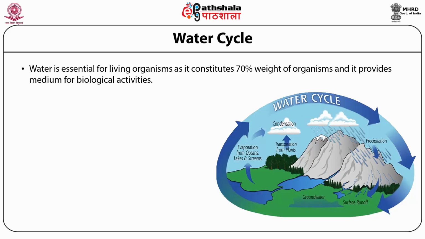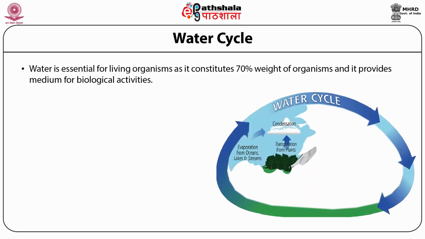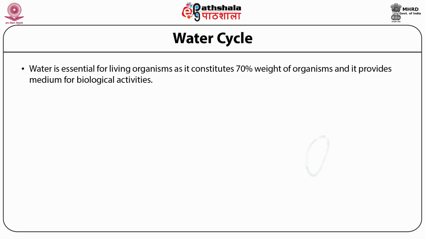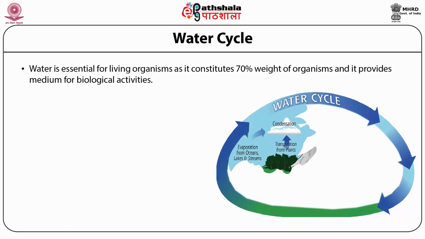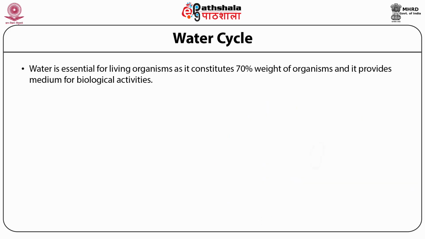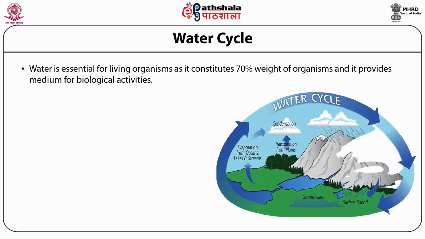About 97.3% is present in the ocean. About 2.1% of water is present as ice in the polar caps and permanent glaciers, and the rest is fresh water, which is present in the form of atmospheric water vapors, groundwater or soil water.